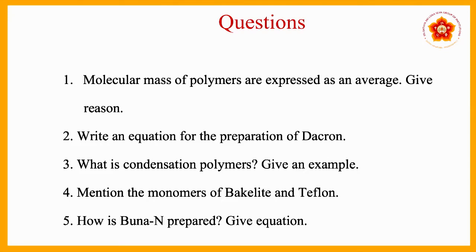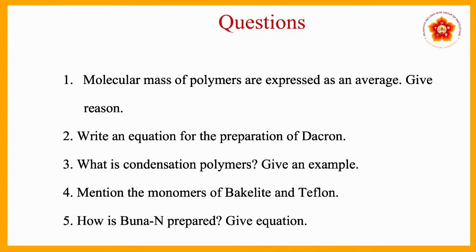First question is, molecular mass of polymers is expressed as an average, give reason. You have to give the reason why we always express it as an average. Next question is, write an equation for the preparation of Dacron. You have to write the equation for how we prepare Dacron. Next question is, what are condensation polymers? Give an example. You have to write the definition of condensation polymers along with an example.